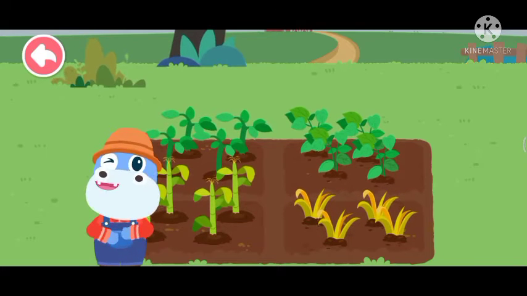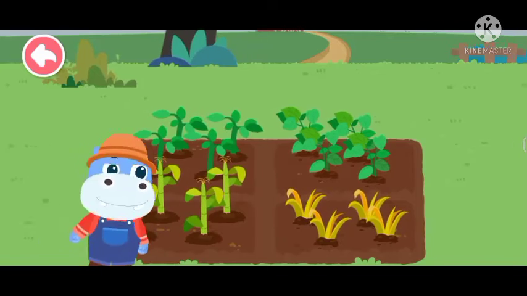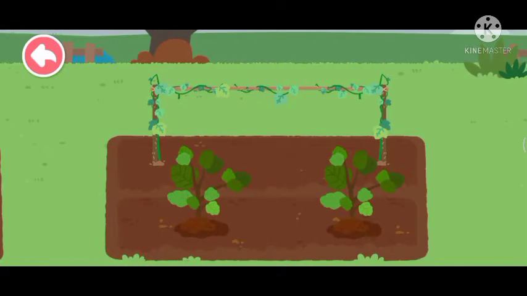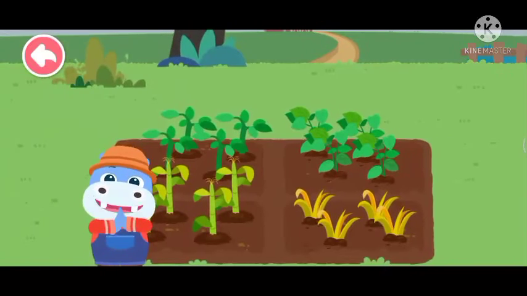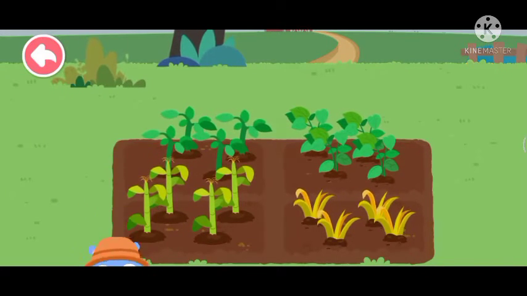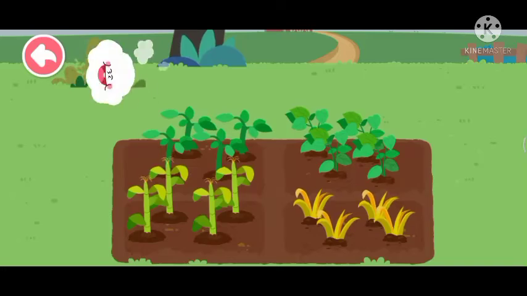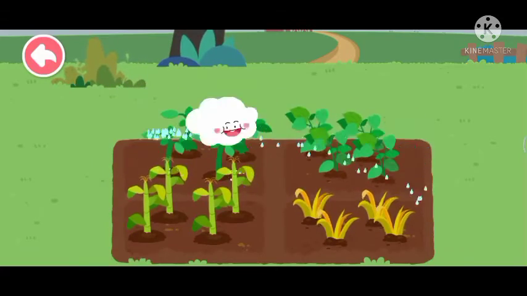Welcome to my farm. It's about to rain. The crops will grow more quickly if they get enough rainwater. Whoa, it's raining!